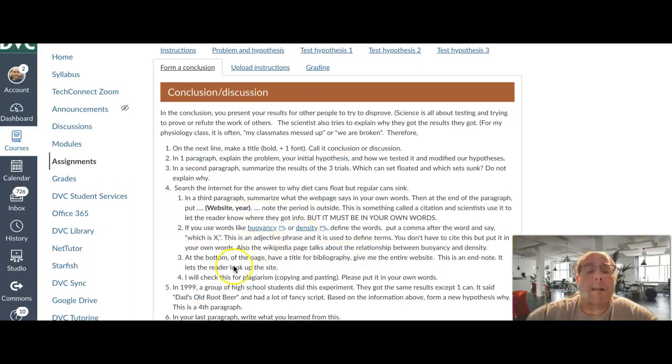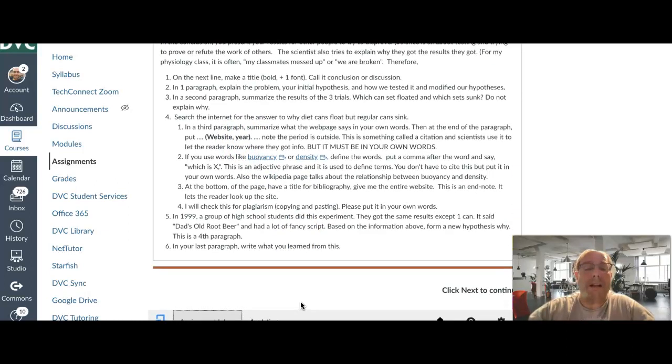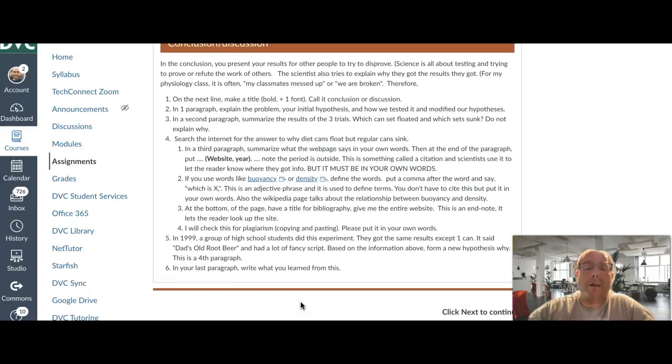But I want you to practice putting them in your own words. Now, because we didn't do this, I want the website and the year. So beginning parentheses, website, comma, year, and parentheses, period. This is a citation. And I'm going to actually have you sort of do it at an endnote instead of a true citation. At the bottom of the page, you'll type bibliography. Give me the entire website, no year. This is more an endnote than a bibliography or citations.